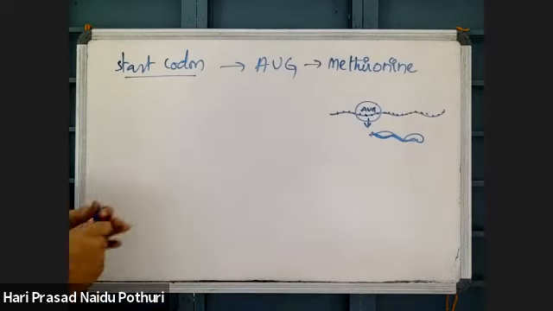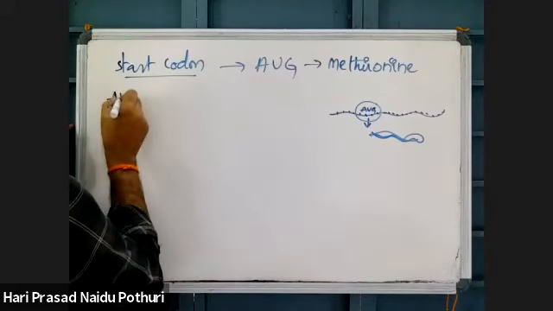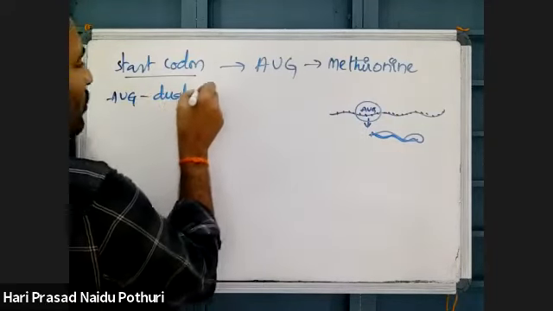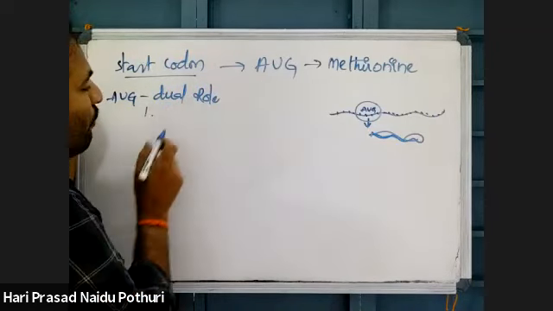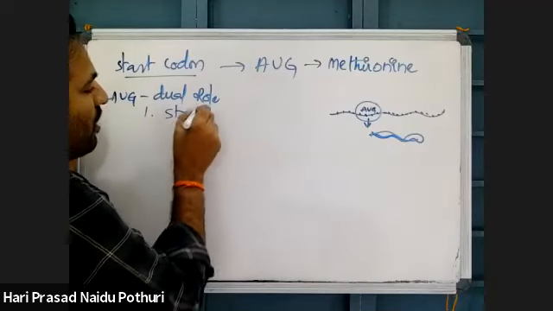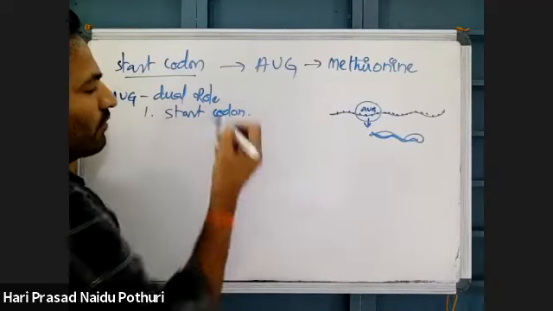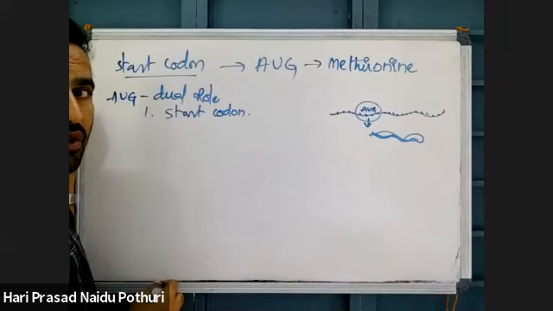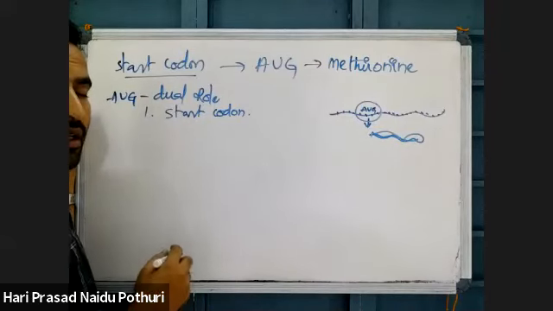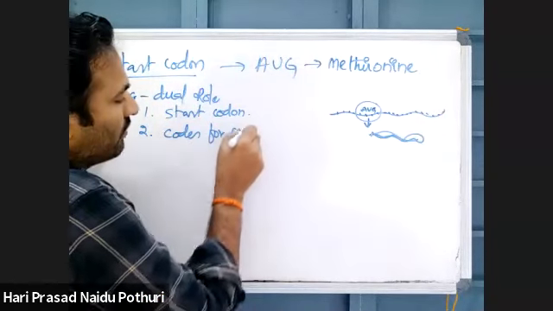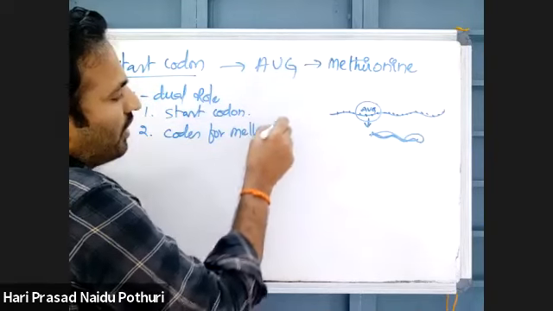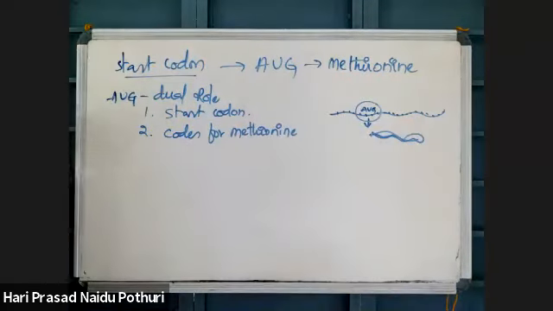So this AUG codon has a dual role. AUG performs 2 functions. What are they? One function is it acts as a start codon to begin the translation process. And the second one is it codes for methionine. So the start codon is coding for methionine and it acts as a start codon.